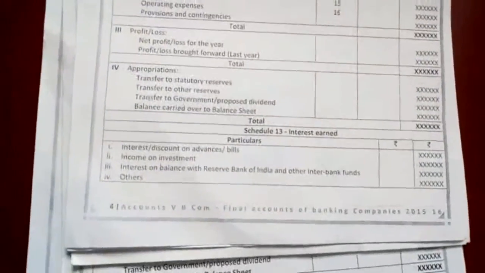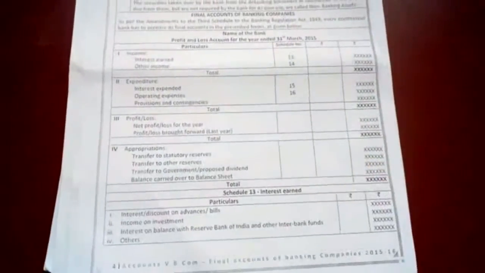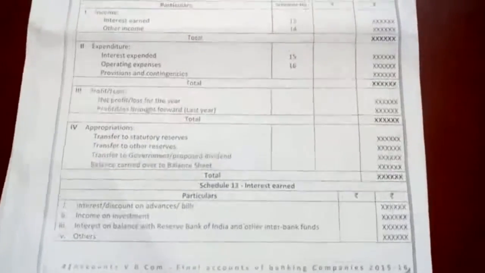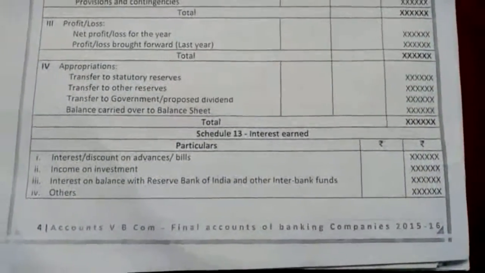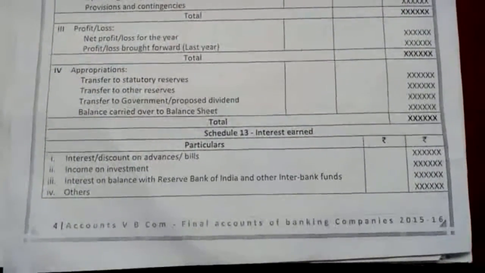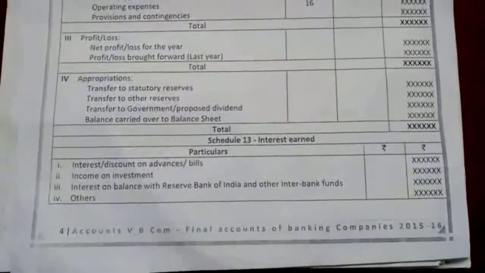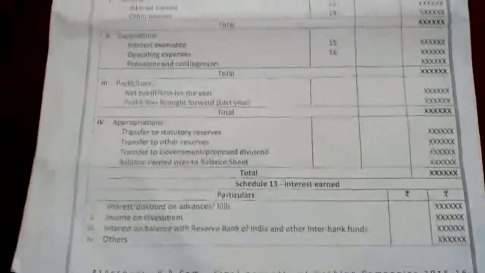So next we'll see the various items that will come in the profit and loss account. I told the last 4 schedules will come under profit and loss account. So in that, schedule number 13, interest earned, interest, discount on advances or bills, income on investment, interest on balance with Reserve Bank of India and other interbank funds, and others.